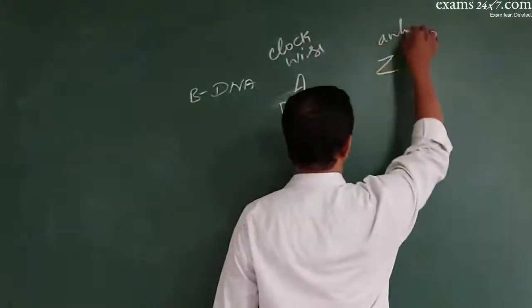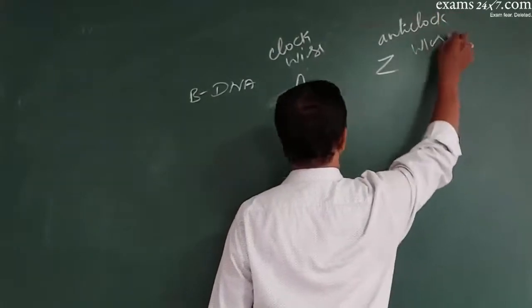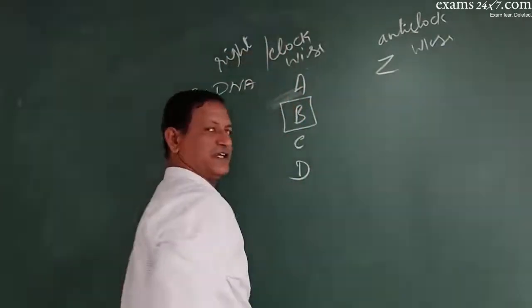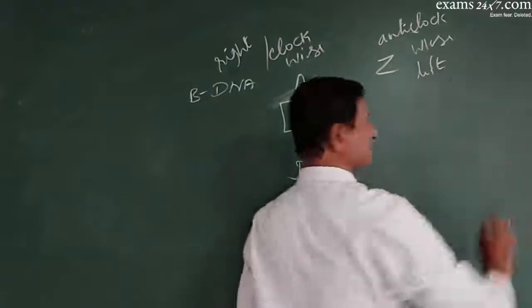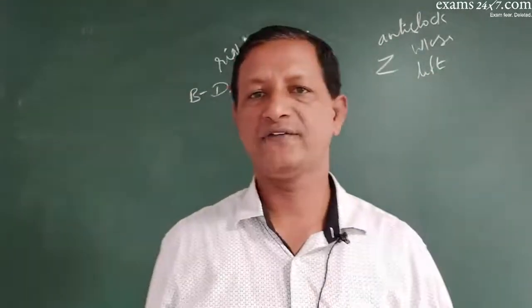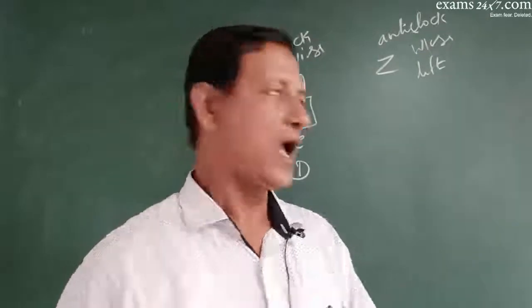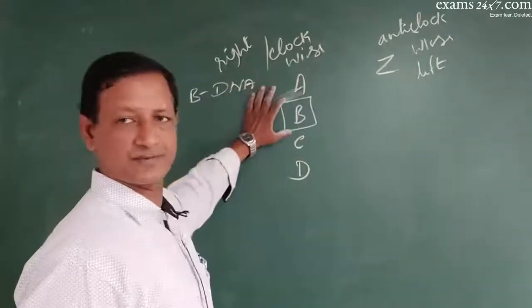This is anti-clockwise. These A, B, C, D types of DNAs show right-handed coiling. Z DNA shows left-handed coiling. The other 4 DNAs show right-handed coiling. And particularly the one explained by Watson and Crick is this B DNA.